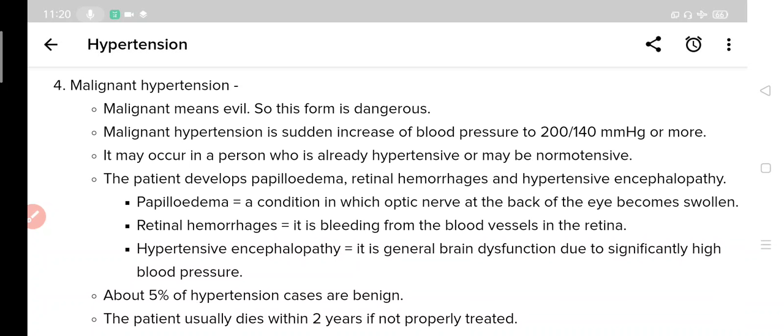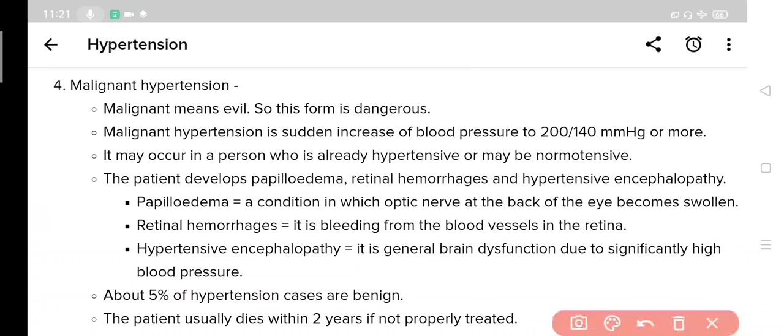So why is it considered dangerous? Because the patient of malignant hypertension develops papilloedema, retinal hemorrhage, and hypertensive encephalopathy. What are these conditions? Papilloedema is a condition in which the optic nerve at the back of the eye becomes swollen, and retinal hemorrhage means bleeding from the blood vessels in the retina. Hypertensive encephalopathy means general brain dysfunction due to significantly high blood pressure. So you can see that malignant hypertension is very dangerous, but fortunately only 5% of hypertension cases are malignant.